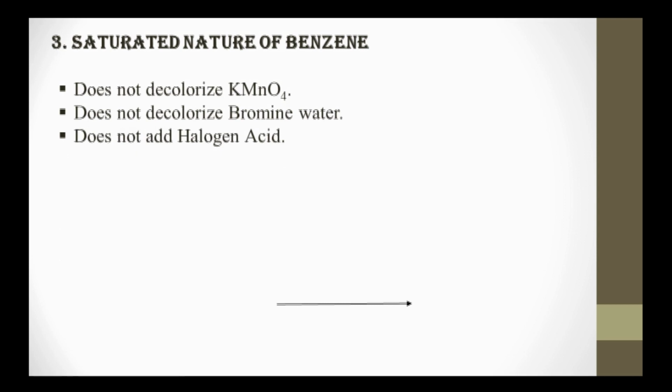Next point, that is saturated nature of benzene. Benzene does not give a decolorization reaction with KMnO4, potassium permanganate. It does not decolorize bromine water, and there is no addition of halogen acids. These are not the characteristic reactions of unsaturated compounds. That means even if there is unsaturation, benzene shows certain properties of a saturated compound.